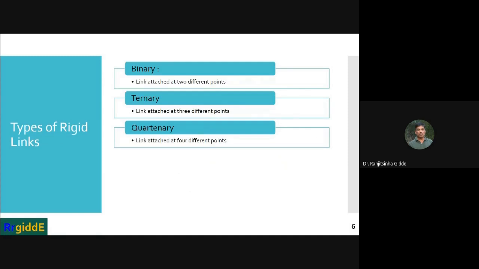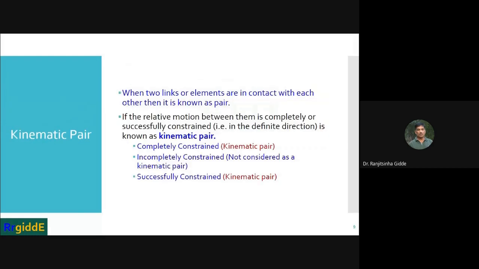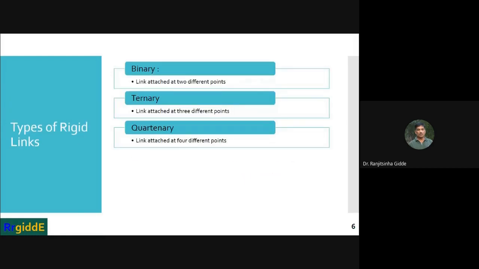Then there are three types of rigid link. One is the binary link, the second one is the ternary link, and the third one is the quaternary link.